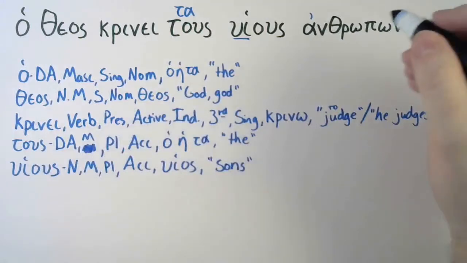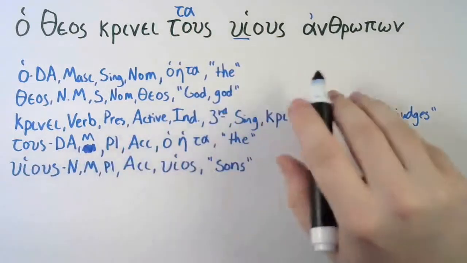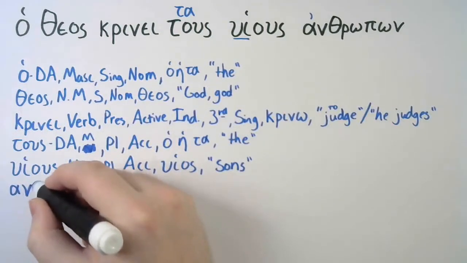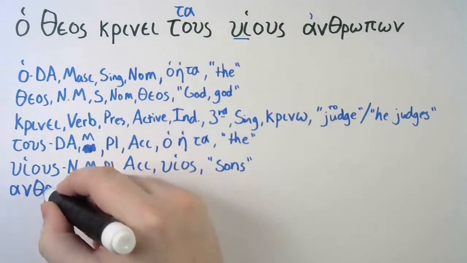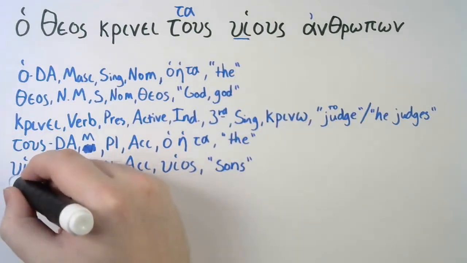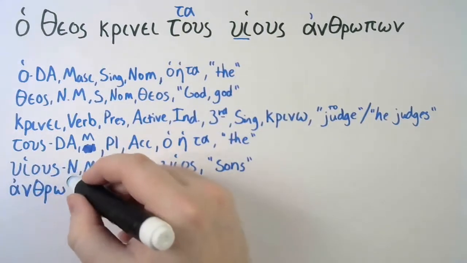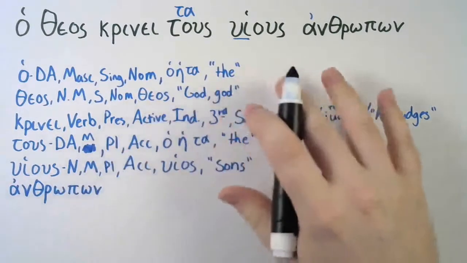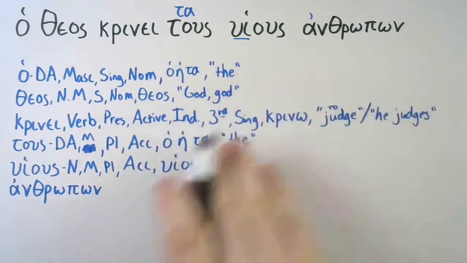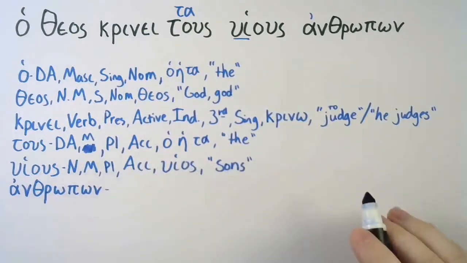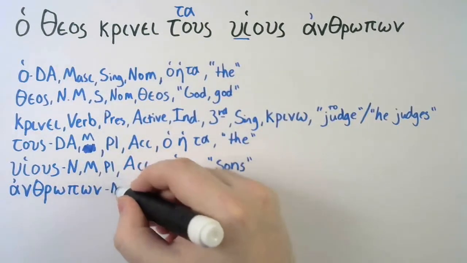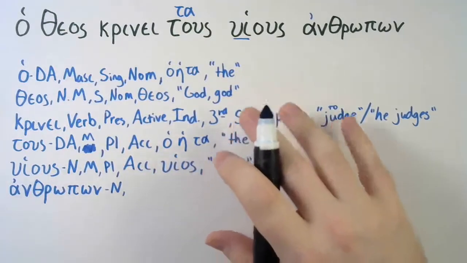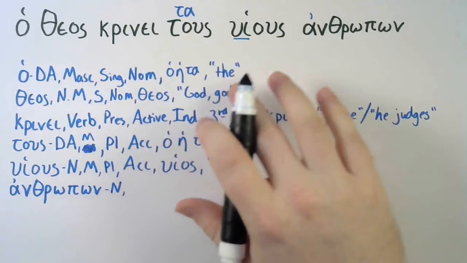Okay. Our last word to parse here. Anthropon. Don't want to forget my breathing mark. Anthropon. Anthropon. What part of speech is anthropon? That's right, it is a noun. And what do we need for nouns? We need gender, number, case, lexical form, and then a translation.